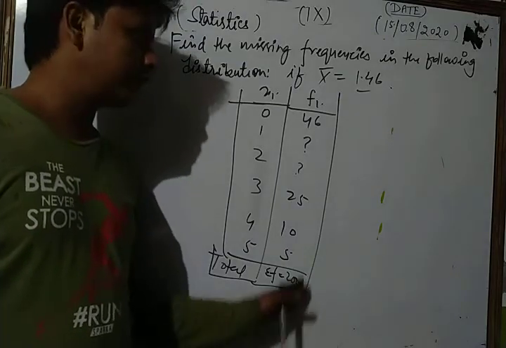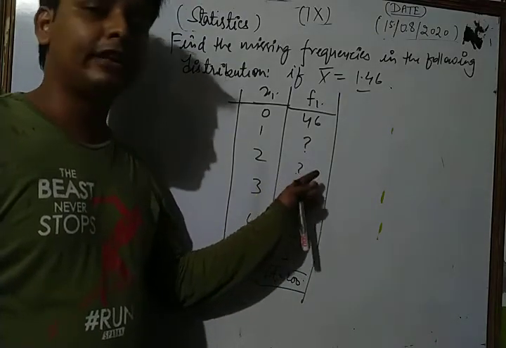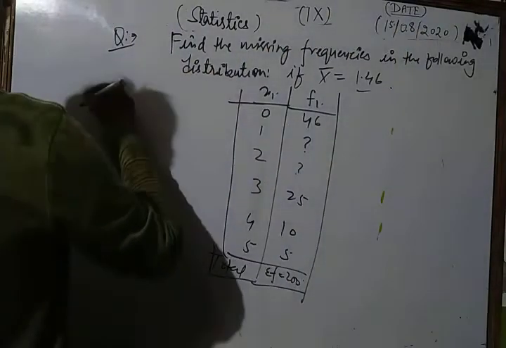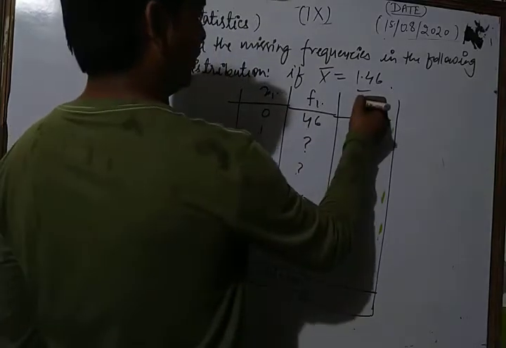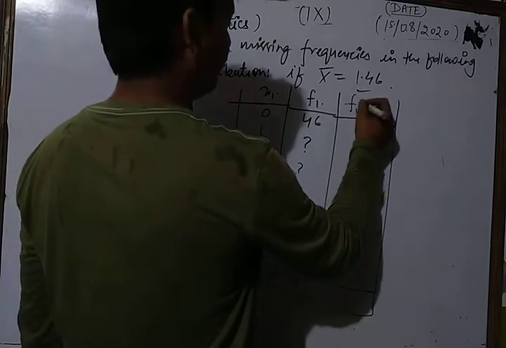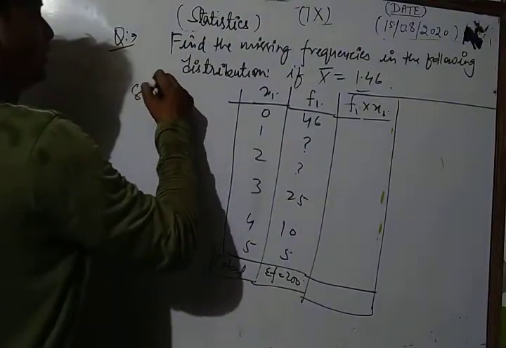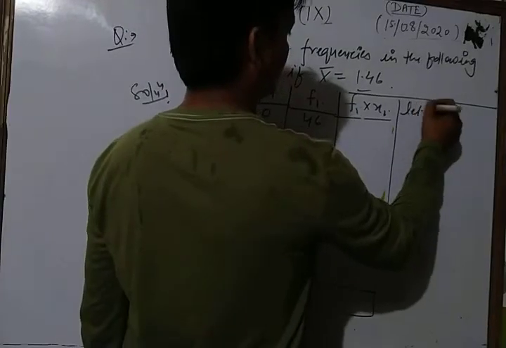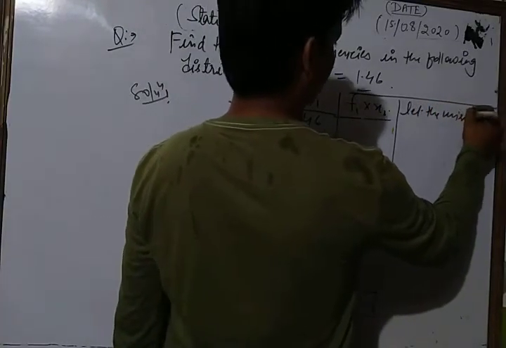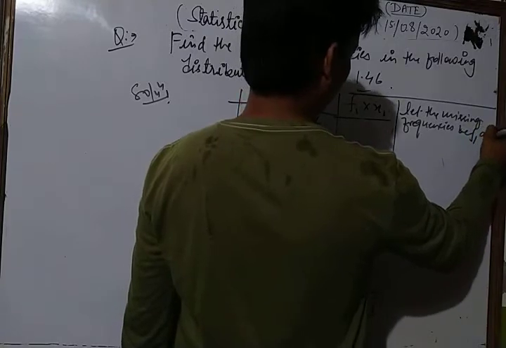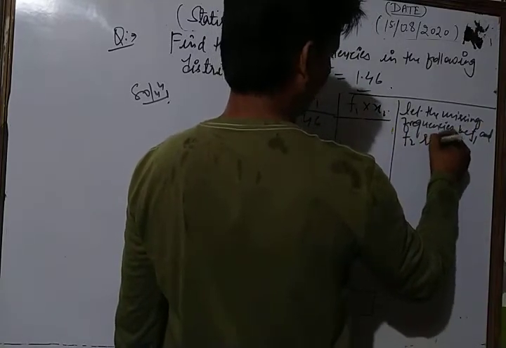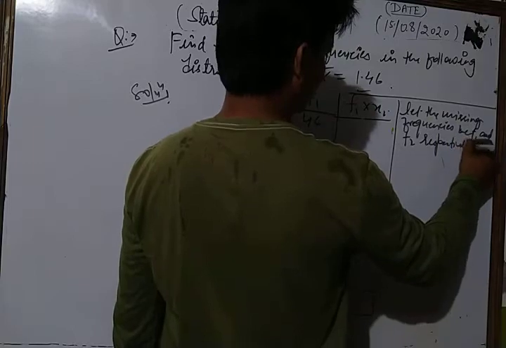In this type of question, first we take the missing frequencies as f1 and f2, and we make a column of each fi into xi. First, dear students, let's solve it. Let the missing frequencies be f1 and f2 respectively.